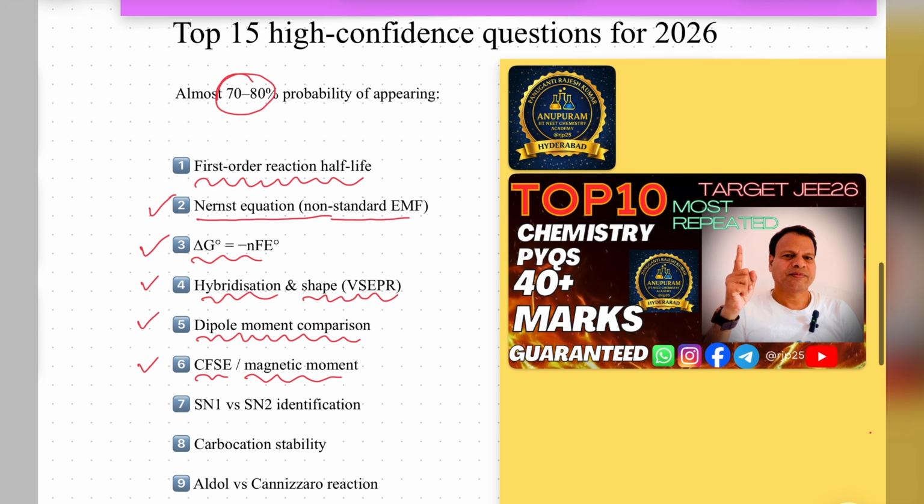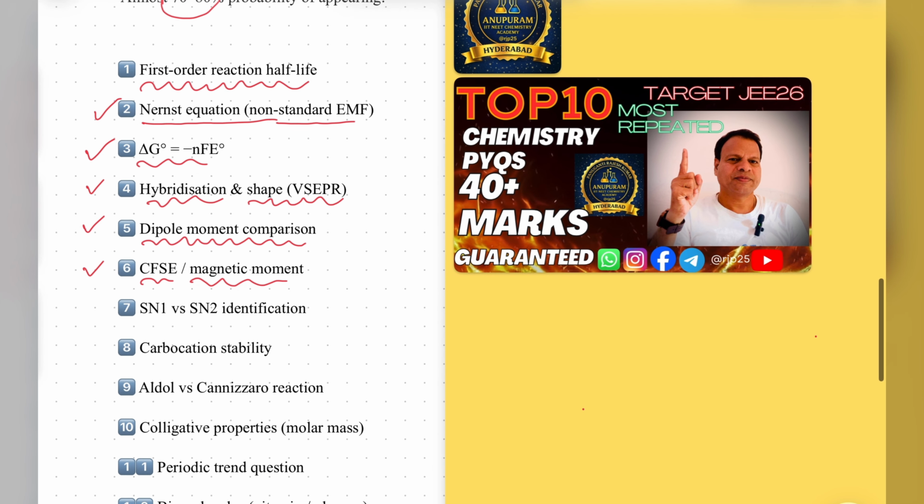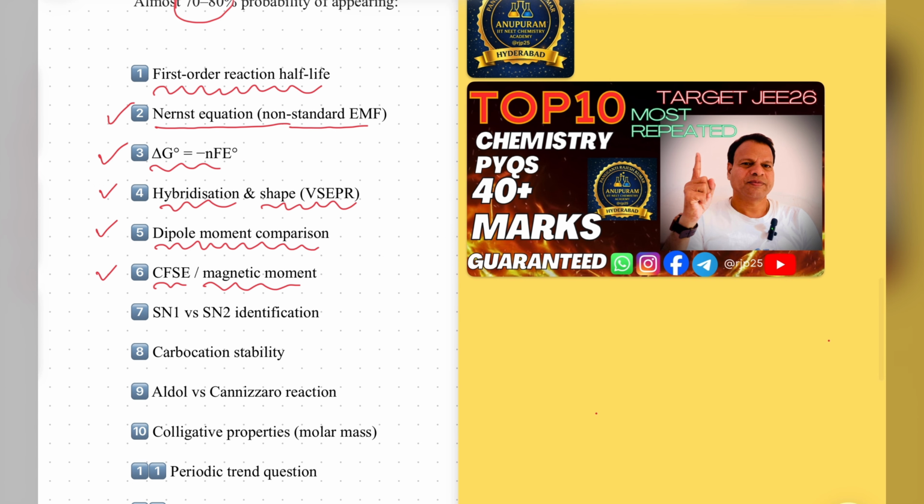Clear? Next we'll see one more most important question from organic chemistry. Here SN1 and SN2 are very important. SN1 means unimolecular nucleophilic substitution reaction, that is SN1.